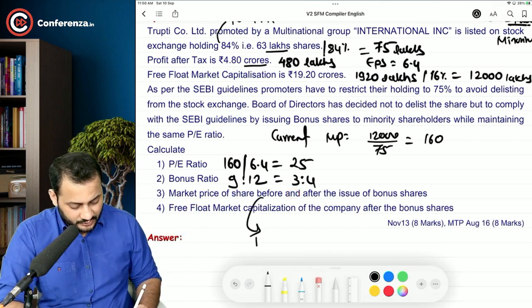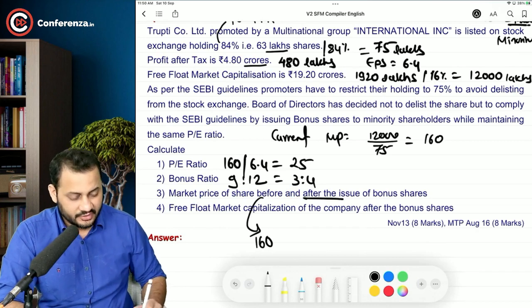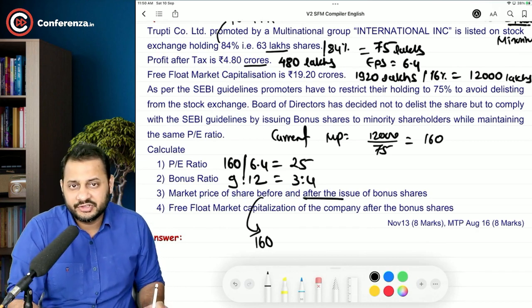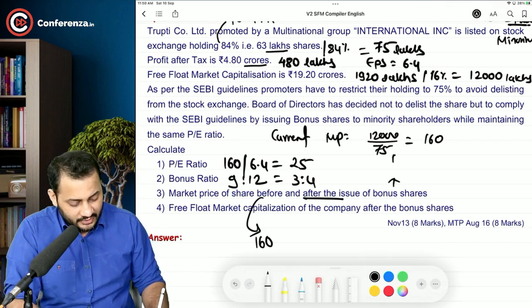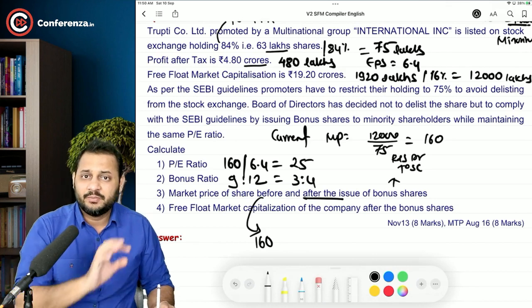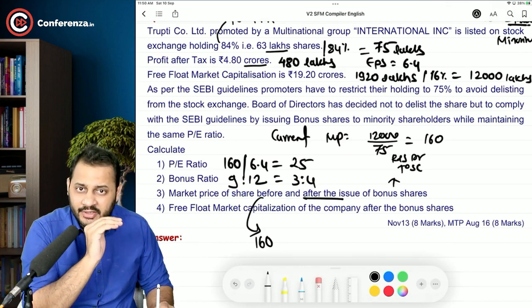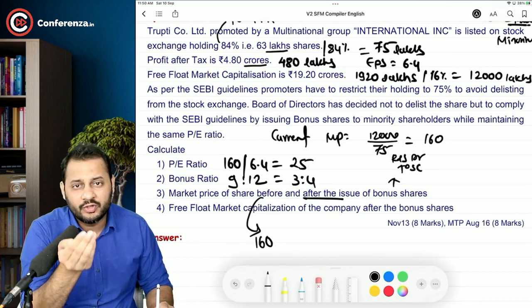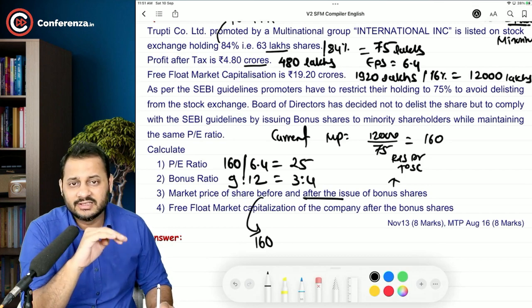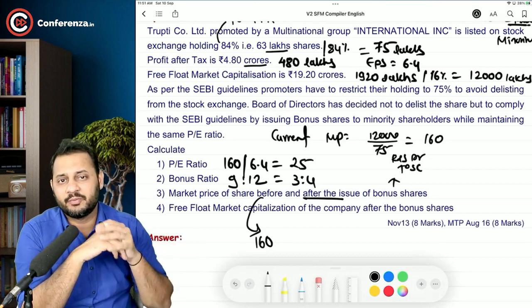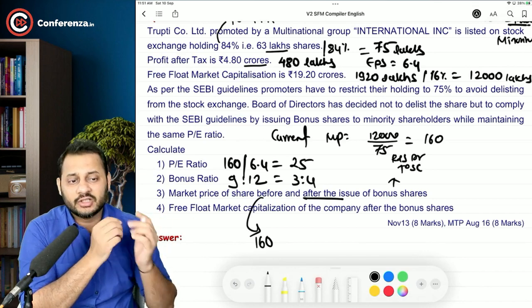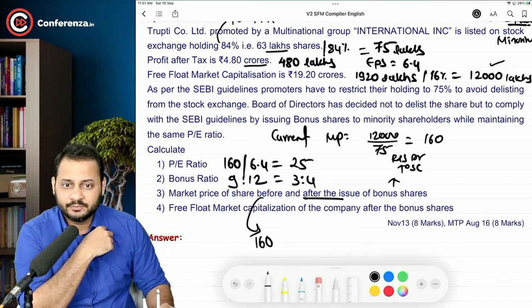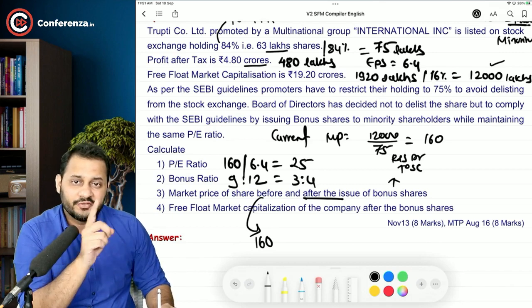Market price of share before and after the issue of bonus share. Before, it is 160. After the issue, understand now, when you issue bonus shares, the entry will be reserves and surplus debit to share capital. So practically speaking, no additional capital is coming into the company or going out of the company. It's just the reserves and surplus got debited and share capital got credited. So it doesn't impact the overall value of the company, which is 12,000 lakh. But yes, the number of shares got increased.